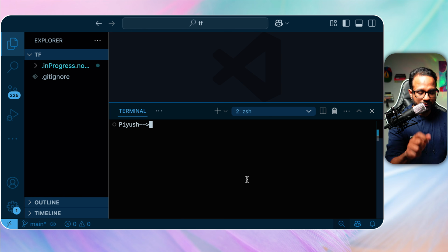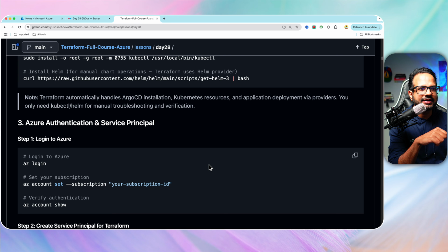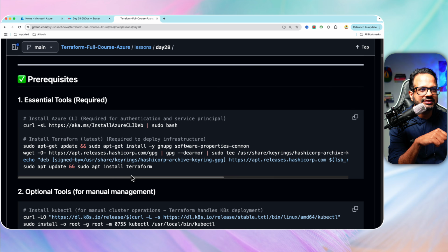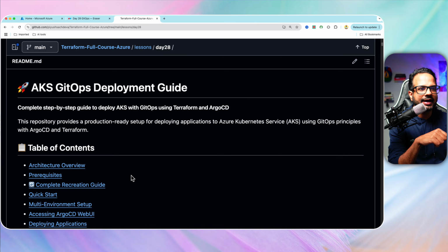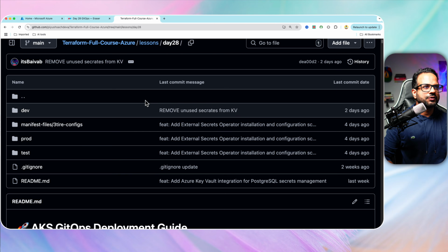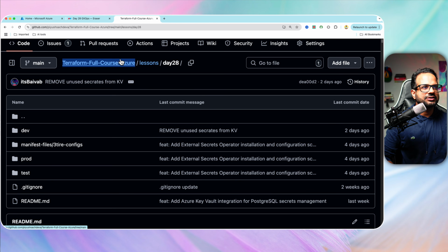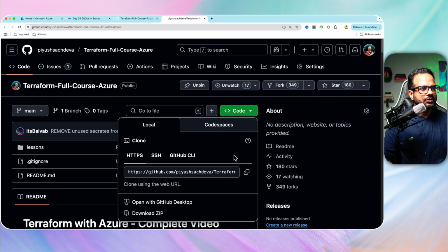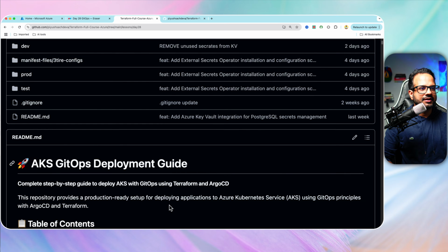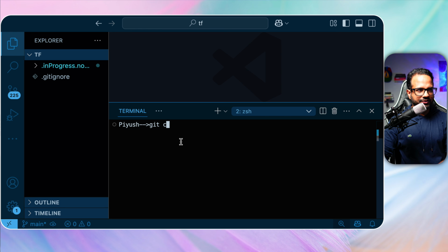Okay, before that I have to clone the repository, right? I'm not sure if I have written this step over here. I might not have, but that's okay. What you can do is go to this code and copy it, and then you can just clone the repository over here.